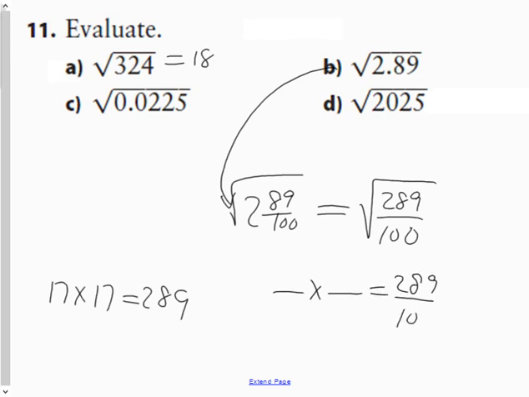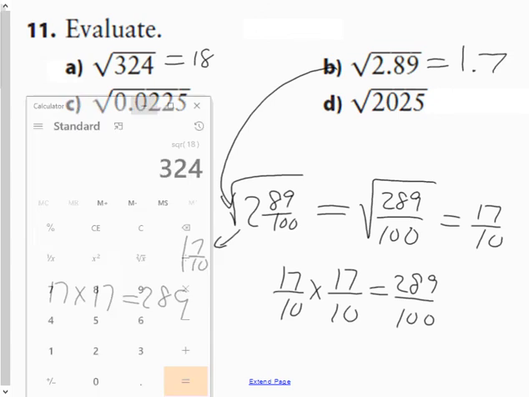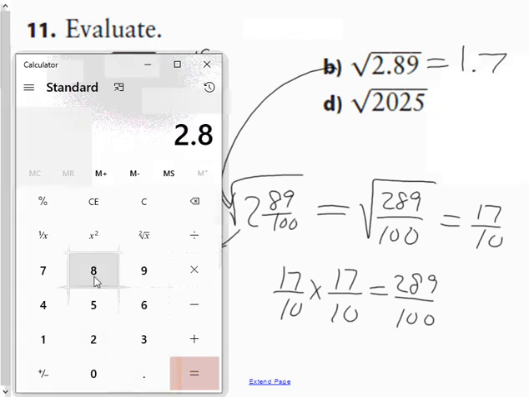So therefore, what fraction multiplied by itself is 289 over 100? Well, both numerator and denominator are perfect squares. So 17 and 17, 10 and 10. So therefore, the square root of 289 over 100 would be an improper fraction, 17 tenths. As a mixed fraction, 1 and 7 tenths. And as a decimal, 1.7. I know that was a pretty long stream of thought, but if I go back to my calculator and ask, what is the square root of 2.89? It says 1.7. And conversely, 1.7 times 1.7 is 2.89.